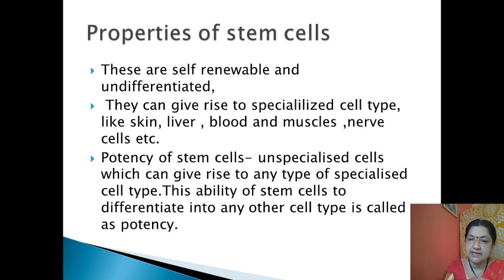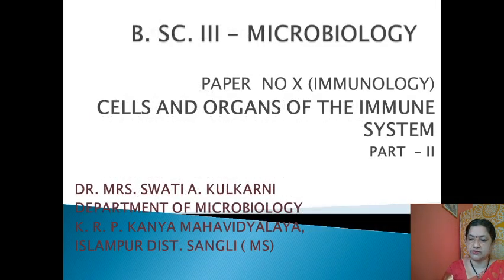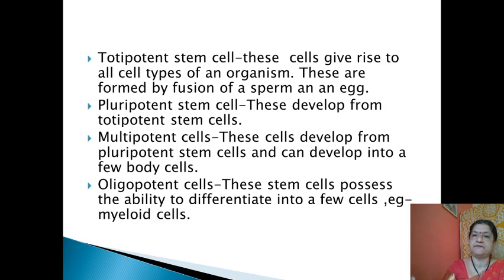So the ability of the stem cell to differentiate into any other cell type is called potency. So the stem cell is a very important type of precursor, and that means they can be converted into different types and they can give rise to different types of organs.